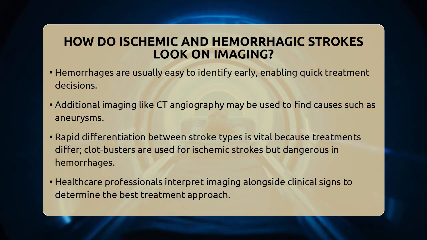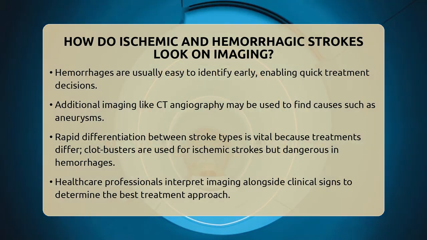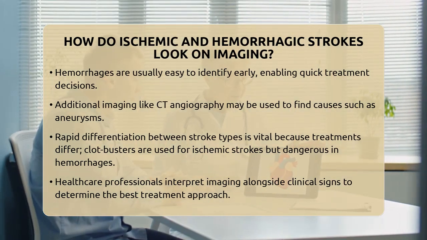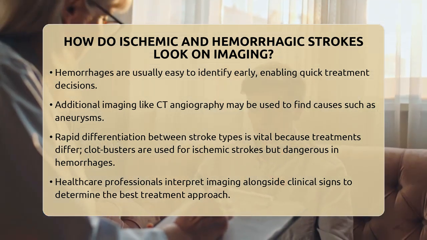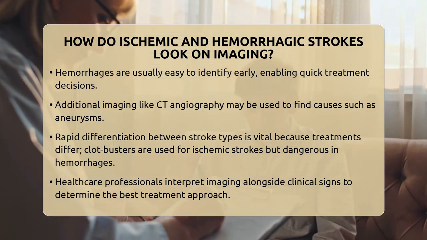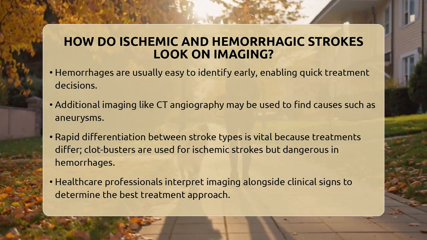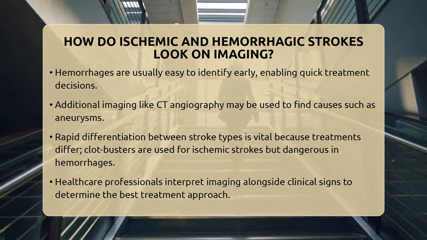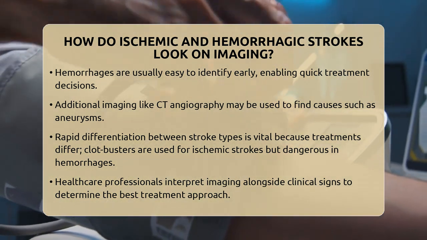The key point is that non-contrast CT is the first step in stroke diagnosis because it helps distinguish between ischemic and hemorrhagic strokes. Ischemic strokes may initially look normal or show subtle signs, but over time, they develop darker areas with swelling. Hemorrhagic strokes, however, are usually obvious from the start because of the bright white blood on the scan. This quick differentiation is crucial because treatments like clot-busting drugs are used for ischemic strokes but can be dangerous if given in a hemorrhagic stroke.